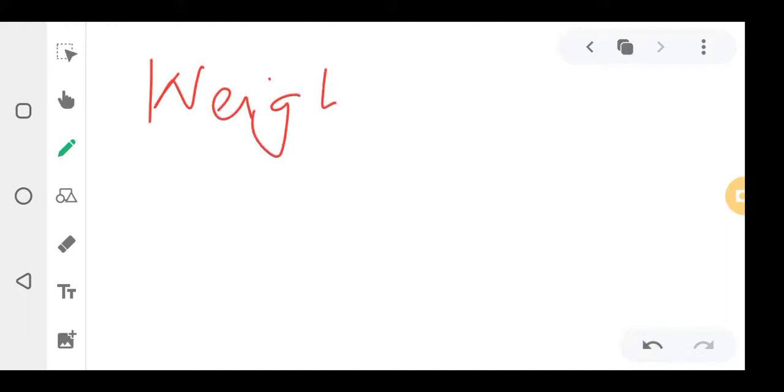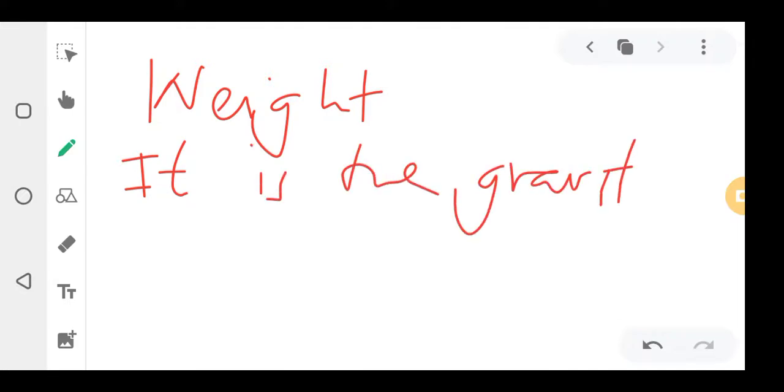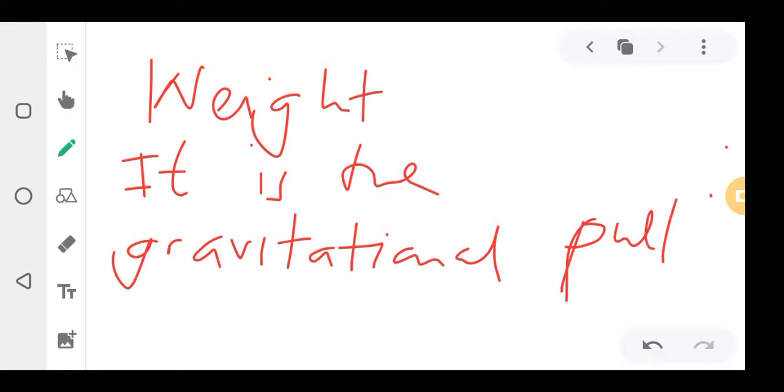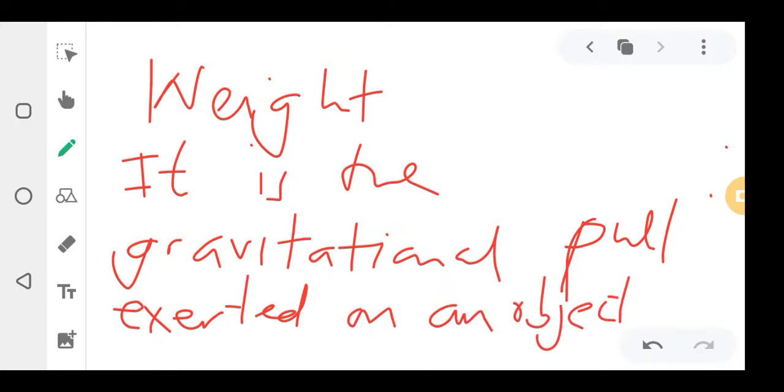weight. What is weight? Weight is a gravitational pull exerted on an object, meaning the earth is involved, it's pulling you down. So you should know what weight is.